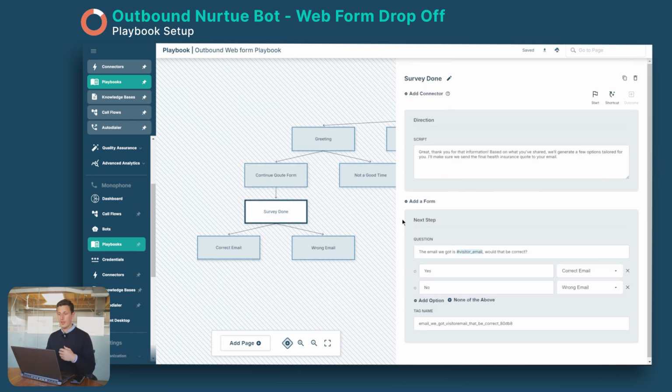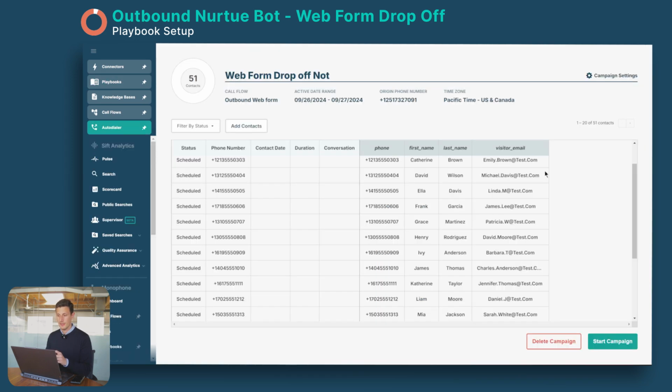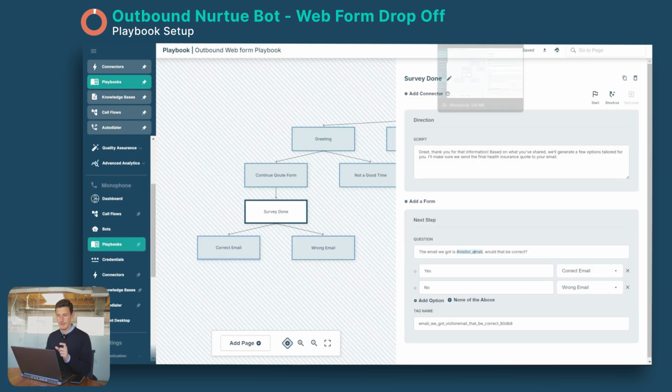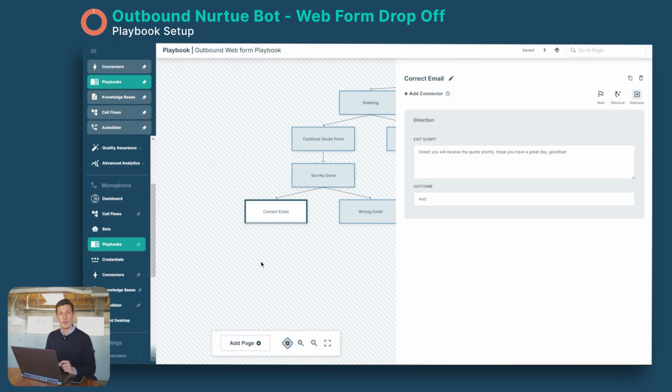Once we are done, we're then saying thank you for being able to fill out the quote form. And then we are here confirming their email address. So this tag right here is populated by this column in the CSV. And if yes, then we lead them out and send them the quote form.